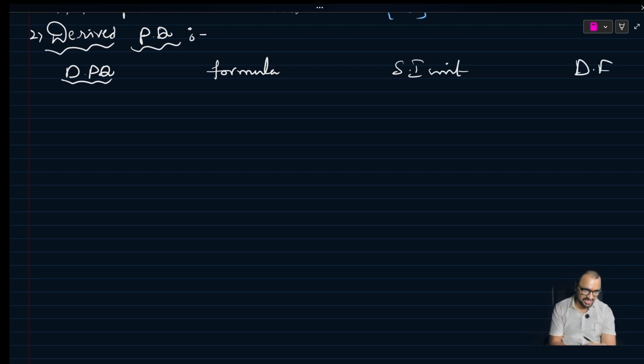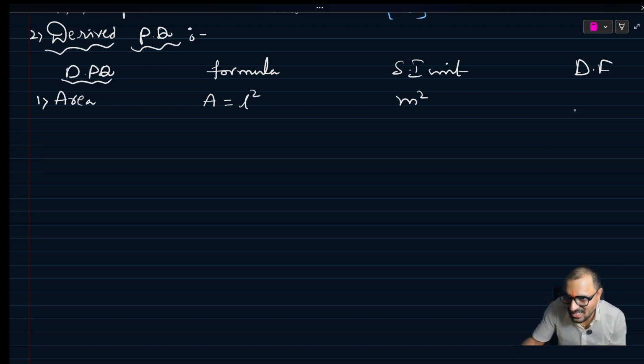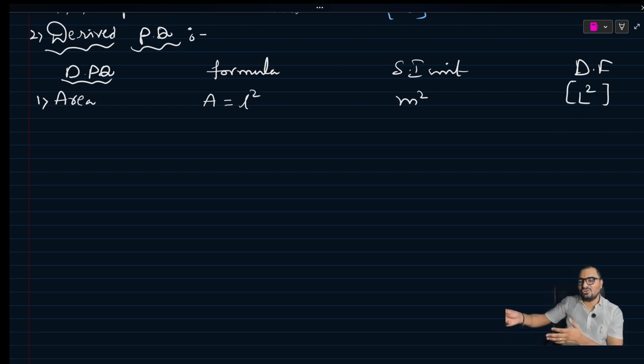We'll see that. First one I am considering is area. We can write the formula of area: side square, meaning length square. What is the SI unit for length? Already we said meter. So this will be meter square. Length's first letter is L, so we can write L square. Sir, can I write M0 T0? Yes, you can write. Sir, I will not write M0 T0. You don't have to write. Good. No problem. Next, volume.